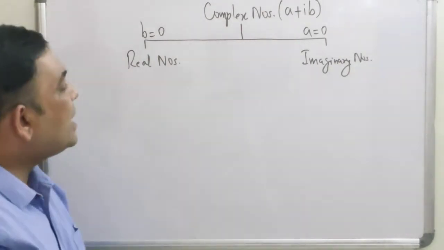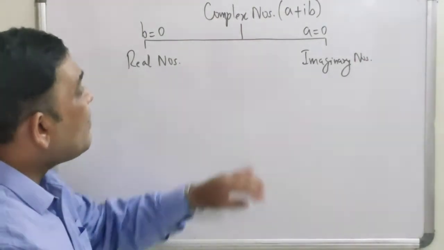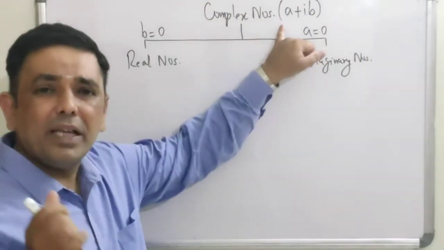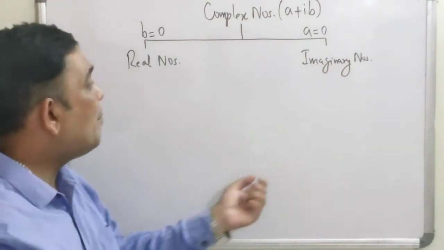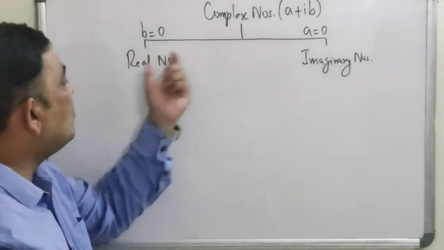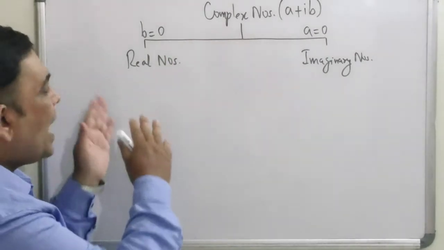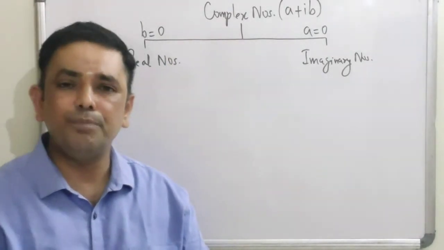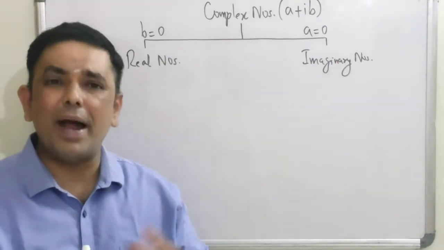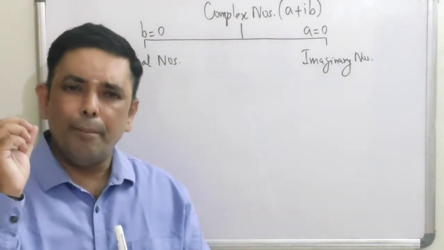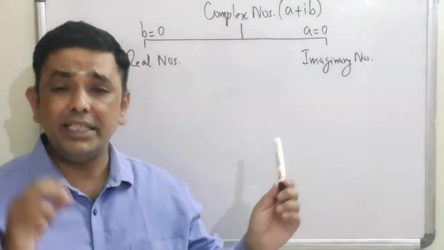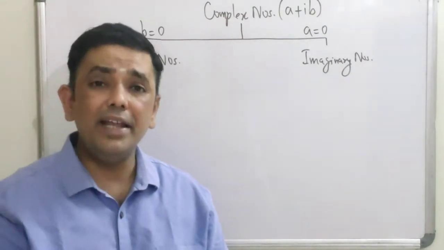So what are imaginary numbers? Mathematically, when the a part of a plus ib becomes 0, that set is called imaginary numbers. And when the b part becomes 0, then the category is called real numbers. Okay, this is the mathematical way to explain. Is there a basic common sense way to understand this? Absolutely. And what is that?